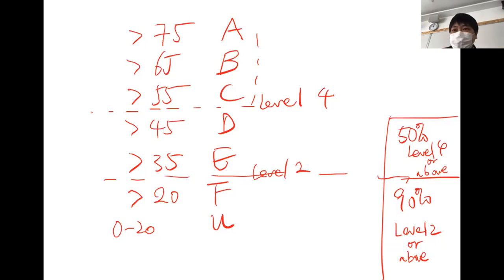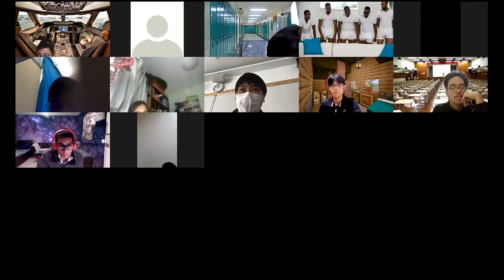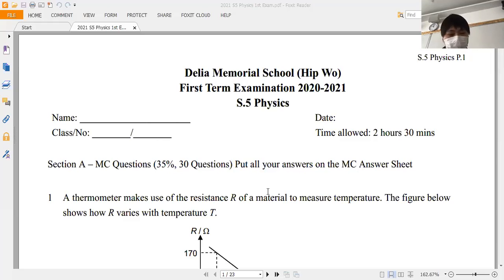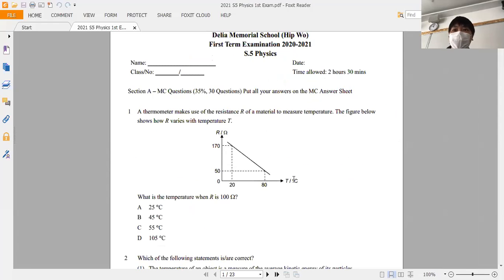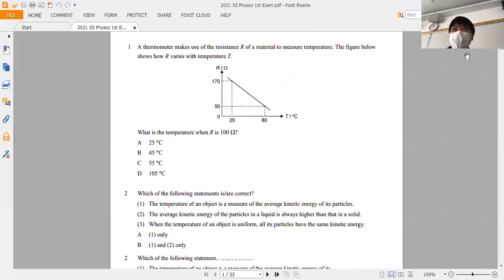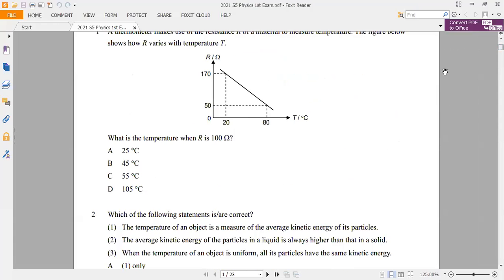Now, let's go through the answers question by question, starting from the MC questions. Let's go back to the other screen sharing. Get ready, especially for those who got it wrong. You need to be clear about where you can handle that at a later time. Okay, let's start. Can you see that? Would it be too small? I may need more space to write.